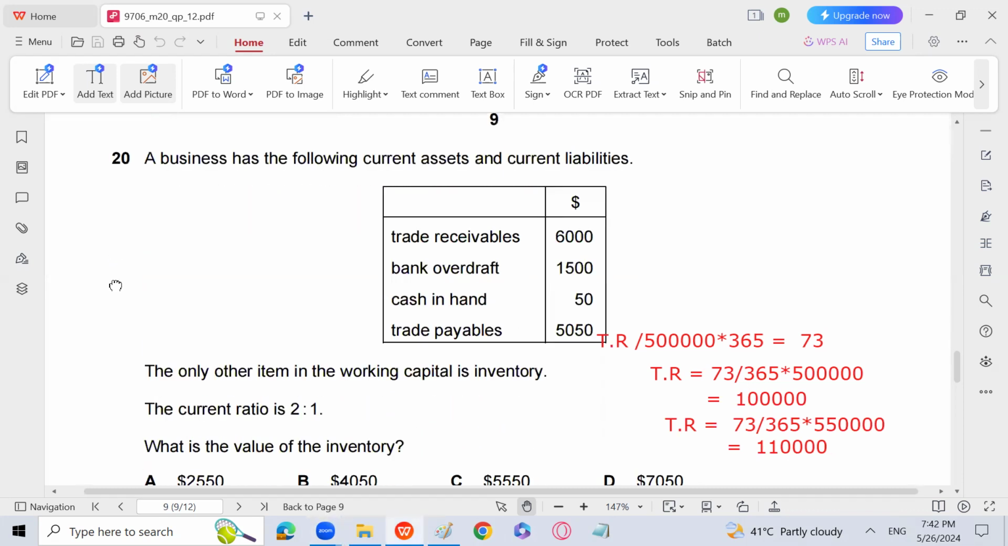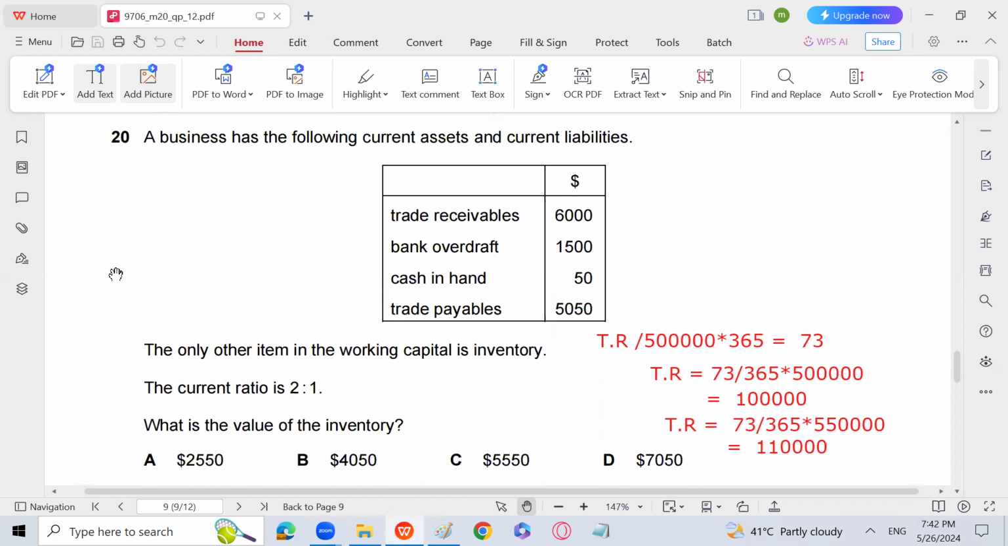Next question is, the business has the following current assets and current liabilities. Current ratio is 2:1. The only other item in the working capital is inventory. What is the value of inventory? So current ratio has been given. If you put current assets over current liabilities, you can find total current assets, because the current liabilities are 6550, bank overdraft and trade payables. Multiply by 2, you will get current assets. And when you subtract trade receivables, bank overdraft, and cash in hand from that, you will get the value of the inventory easily. So D is the answer, that is 7050.